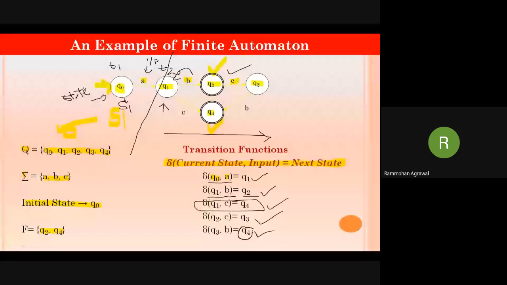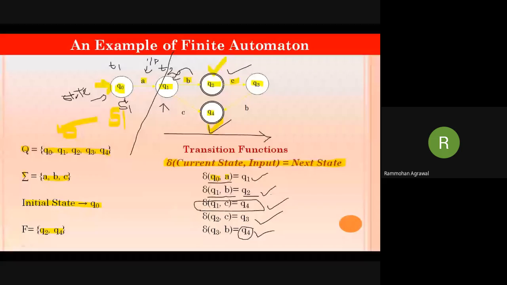See, whenever the system halts at Q4, it means it is our final state, which is required by the system. This type of system, where the system halts at the final state, can be accepted.